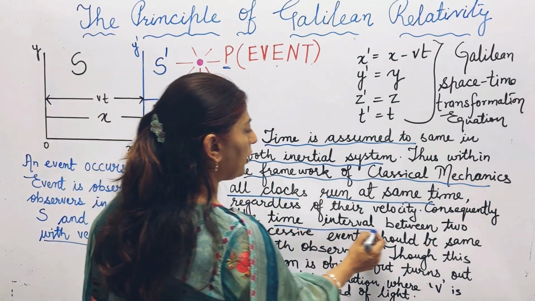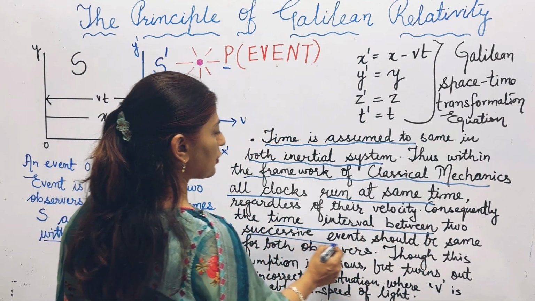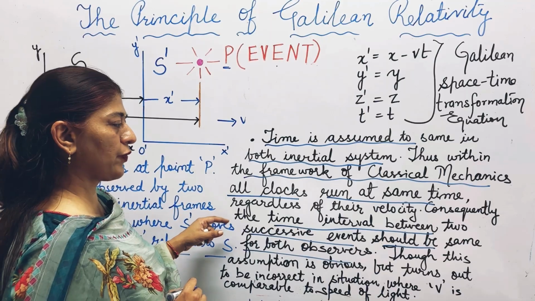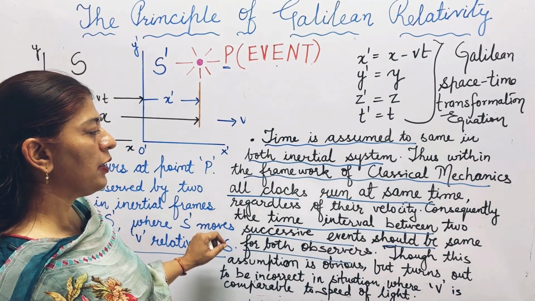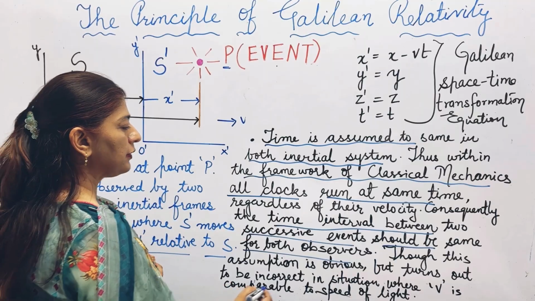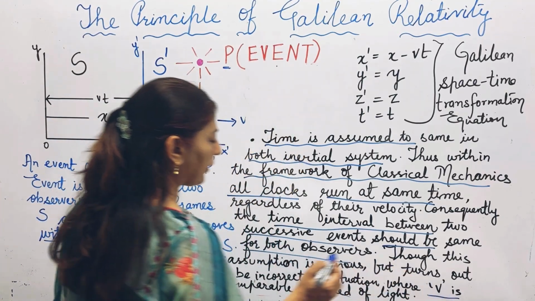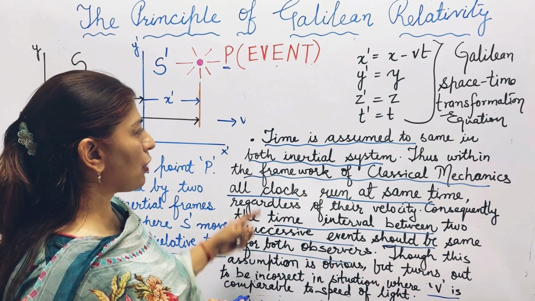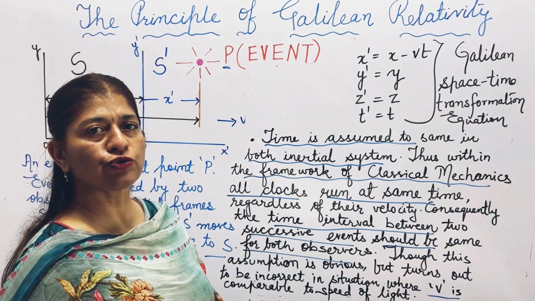Consequently, the time interval between two successive events should be the same for both observers. Though this assumption seems obvious, if the speed is comparable to the speed of light, then these equations turn out to be incorrect.